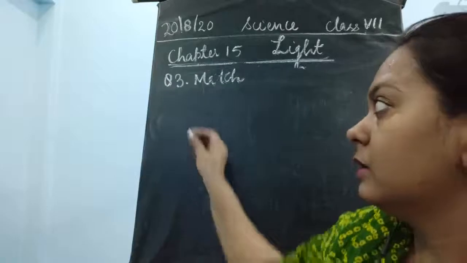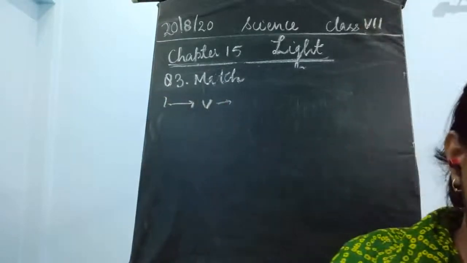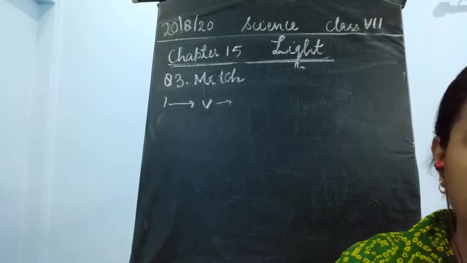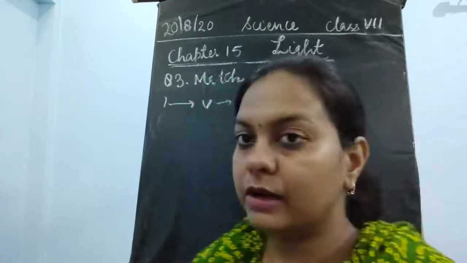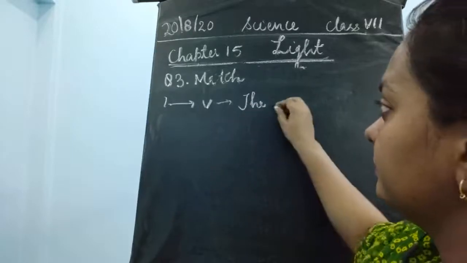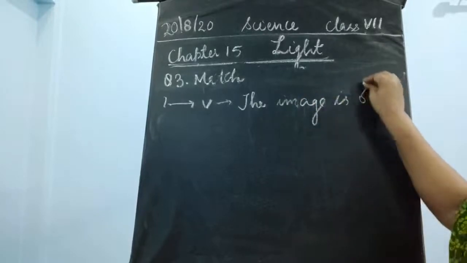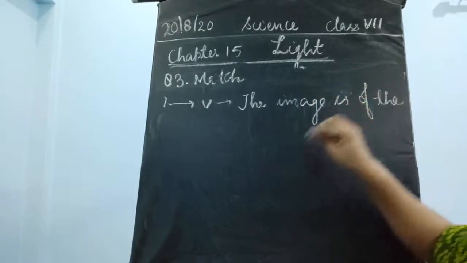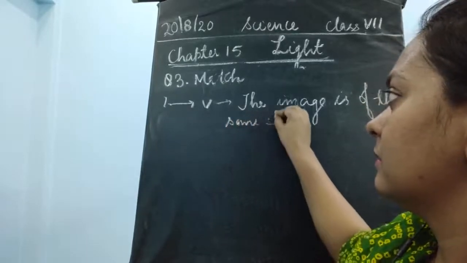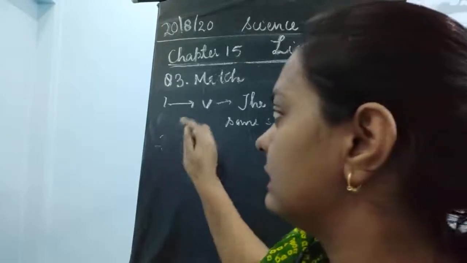This is the fifth. So you are going to match the first with the fifth. The fifth option says it is the image which is erect and of the same size as that of the object. So we will write down: option number 5 is the image is of the same size as that of an object. Please complete this.